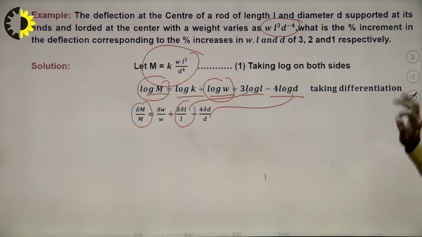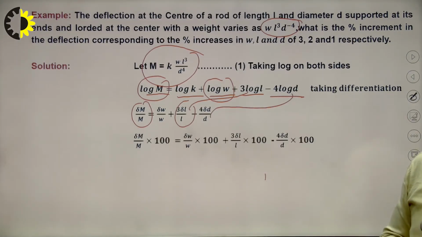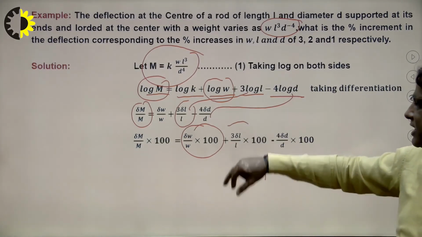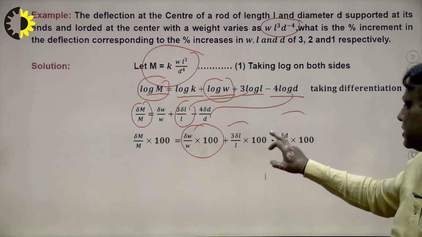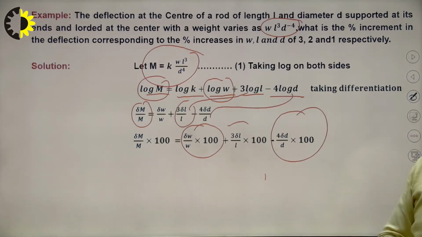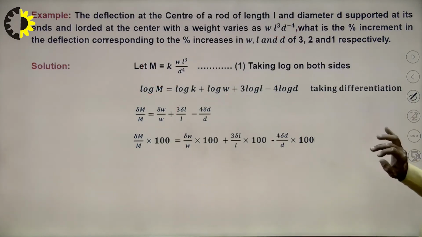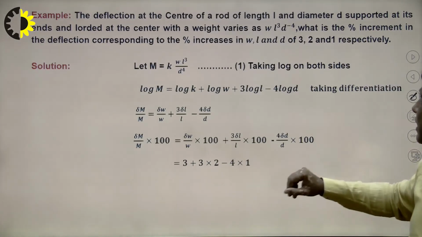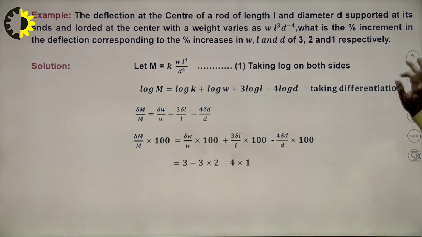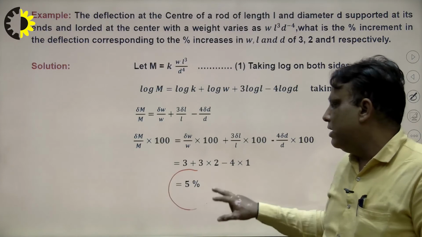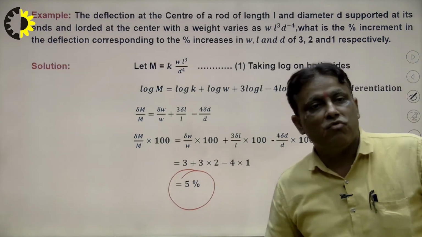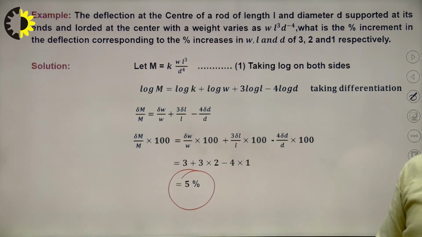Now what will be the next step? First of all we multiply by 100 because the percentage error is given. This is known as the percentage error in W, this is the percentage error in L, and this is the percentage error in D. In this way we can solve the problem in different situations. This is equal to 3, 3 and this is equal to 1. So what will be the result? The result will be 5: 3 times 3 is 9, 9 minus 4 is equal to 5. That means m is in error by 5%.